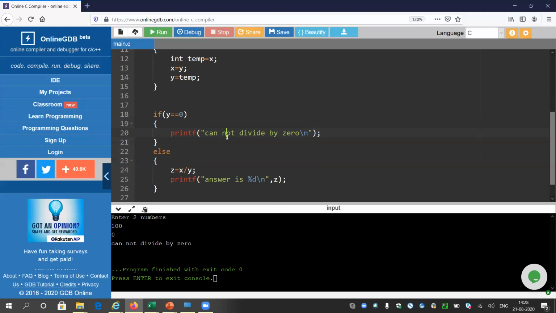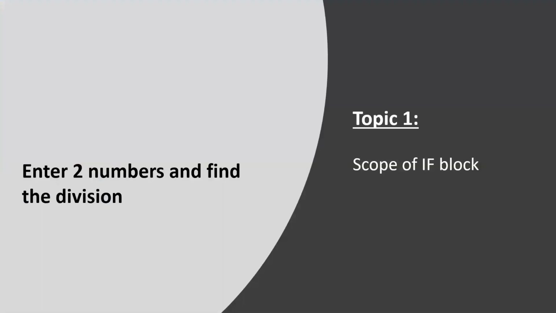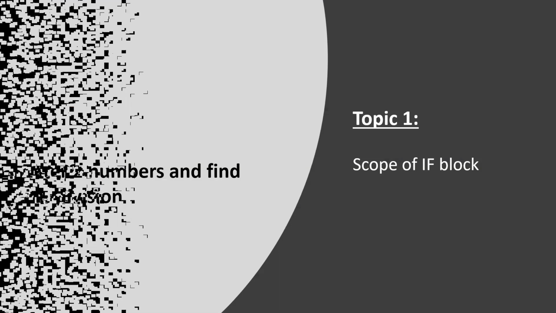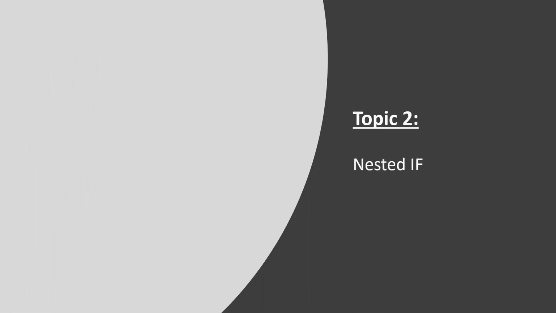It is tough to grasp this logic, because in the programming journey the two most important chapters are the if and the for loop, chapter 2 and chapter 3. If you are really able to understand the logic of this if statement, it is really good. And if you are still facing some trouble, I would prefer that you go back to the start of the video, watch it again and do it by yourself. The same suggestion. Now topic 2 is nested if.